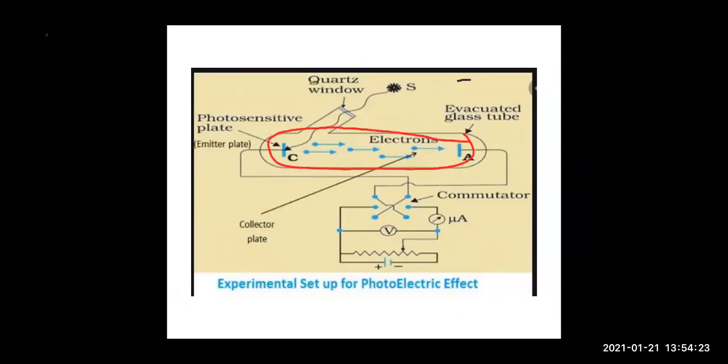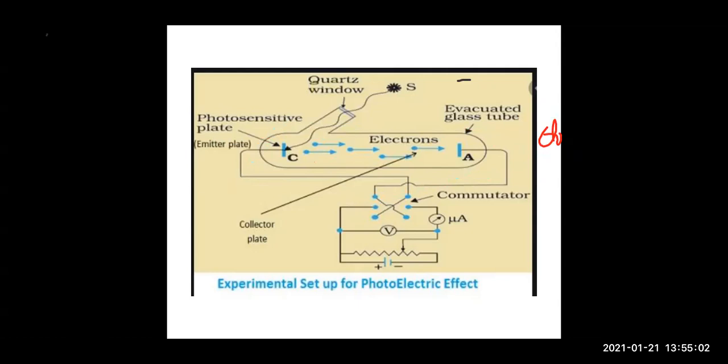tube which is either made up of glass or it is made up of quartz, right? So this is your tube. Inside the tube, here we are having a plate, that is C, which is a photosensitive plate. And on the other side, we are having metal plate A, which is also known as collector. So this is your photosensitive plate C, and this is your metal plate, which is also known as collector. ये collect करेगा, क्या collect करेगा? Electrons, जो कि यहाँ से इधर आएंगे, right? This much clear?